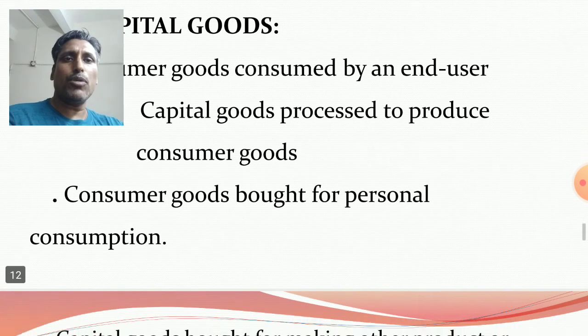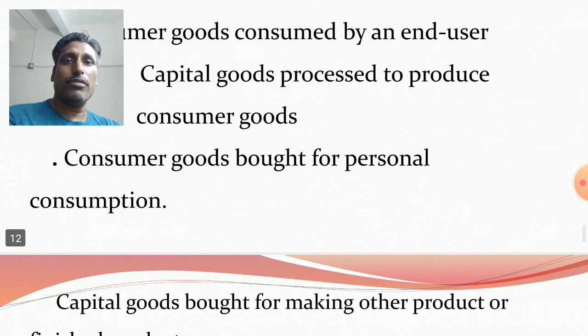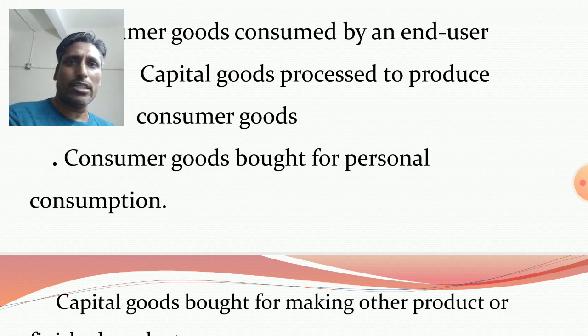Consumer goods are bought for personal consumption. You know that we always need consumer goods, food items. In the household sector we need laptops, cell phones, and household appliances like LED TV, refrigerator, air conditioner, washing machine. These are bought by the household sector personally to fulfill their needs.